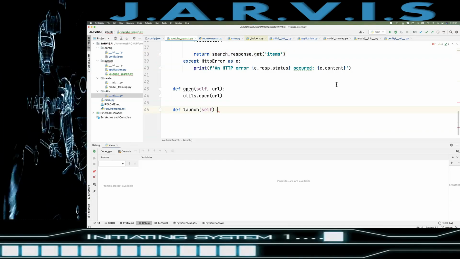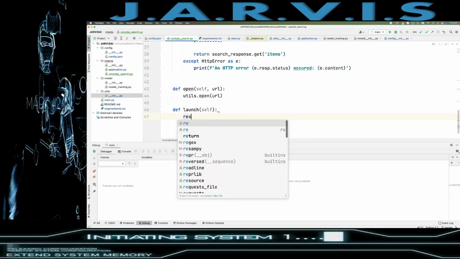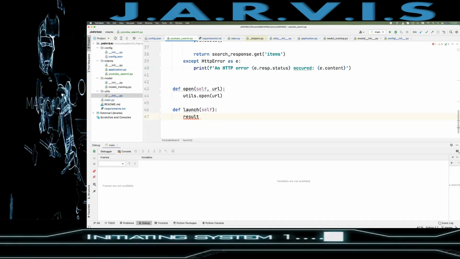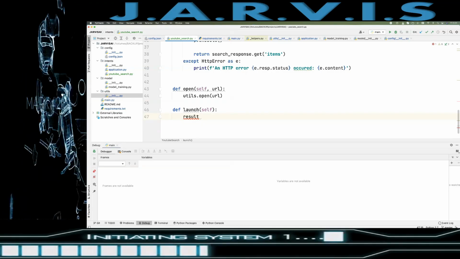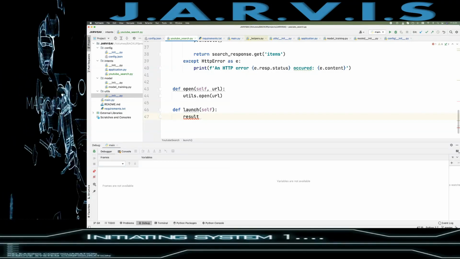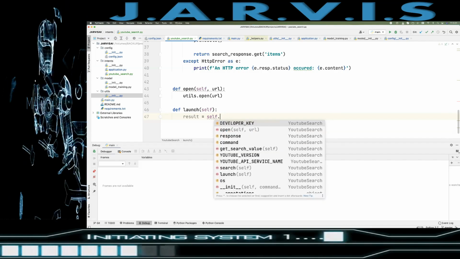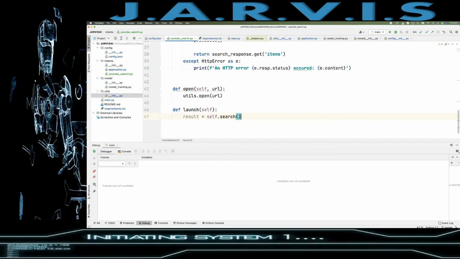So for that, result, so till now we have not implemented the sentiment analysis things, so we will have it very soon. So self.get or search, right?